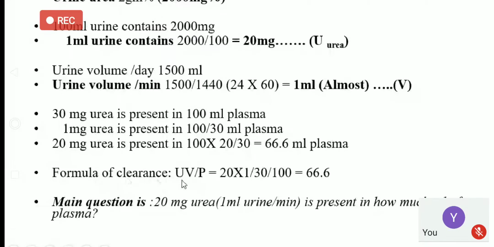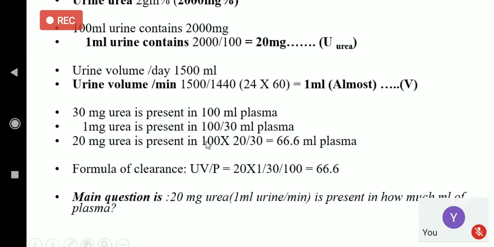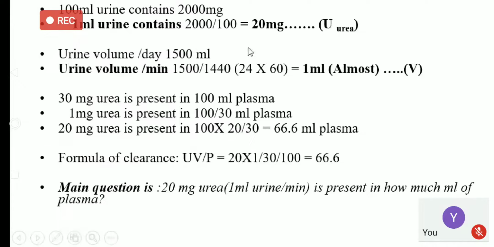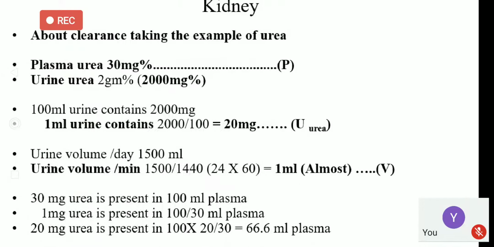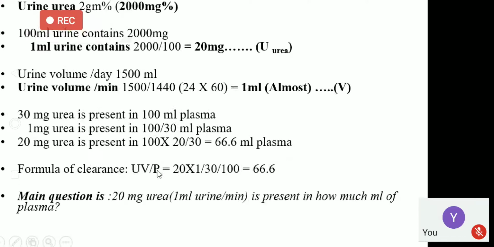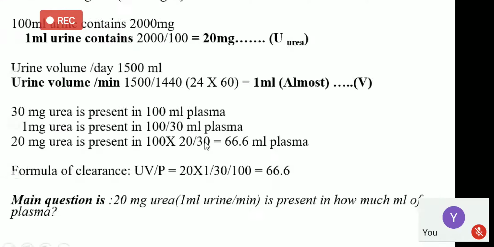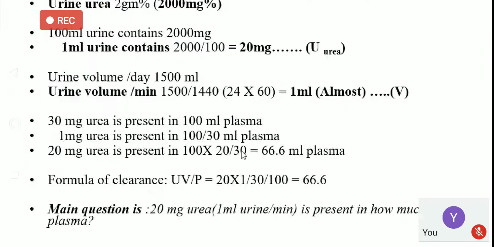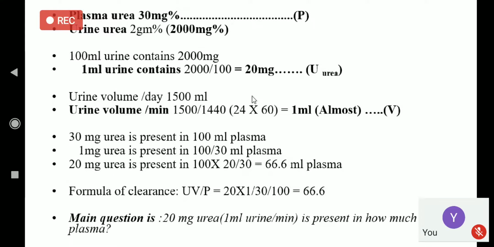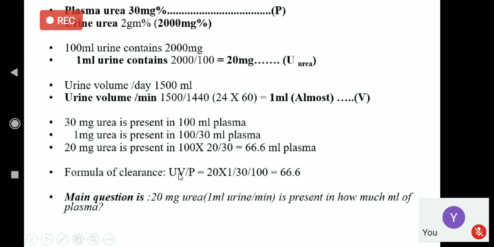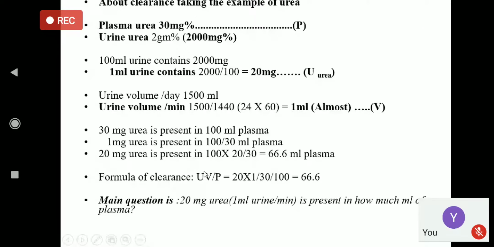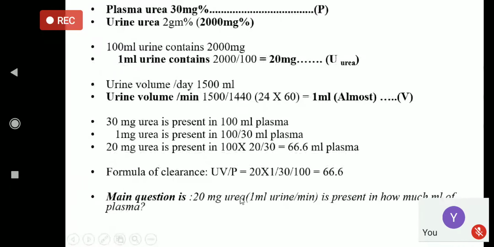So the formula of clearance becomes what? This is U, 20, urea concentration in urine. Then V, divided by P, which is 30. V is 1 ml per minute, U is 20.